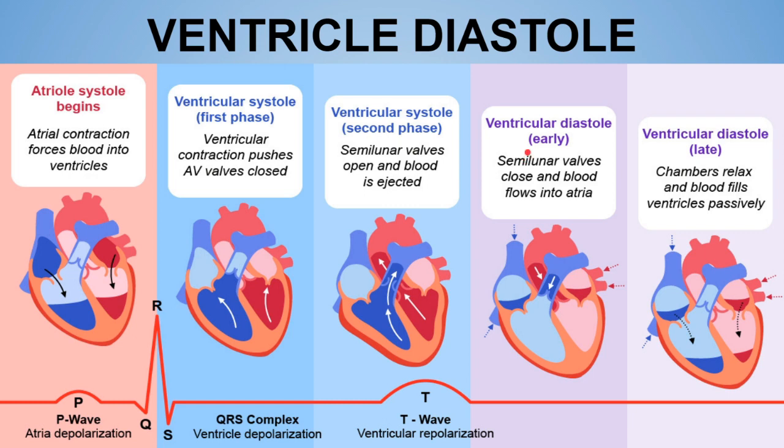Okay, and after this, the isovolumetric relaxation phase will occur. Now the ventricular diastolic phase, or we can say the late phase, begins after the isovolumetric relaxation phase has ended. Now over here in this particular late phase, there would be a rapid passive filling phase occurring. Now what is this rapid passive filling phase?